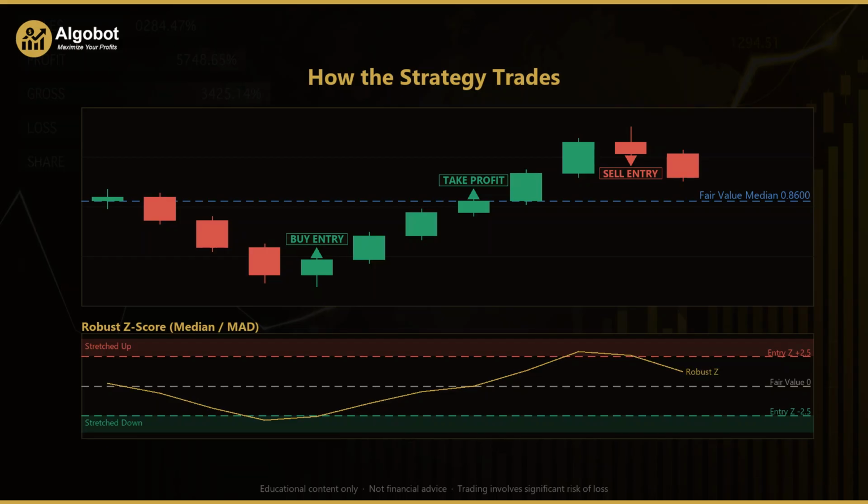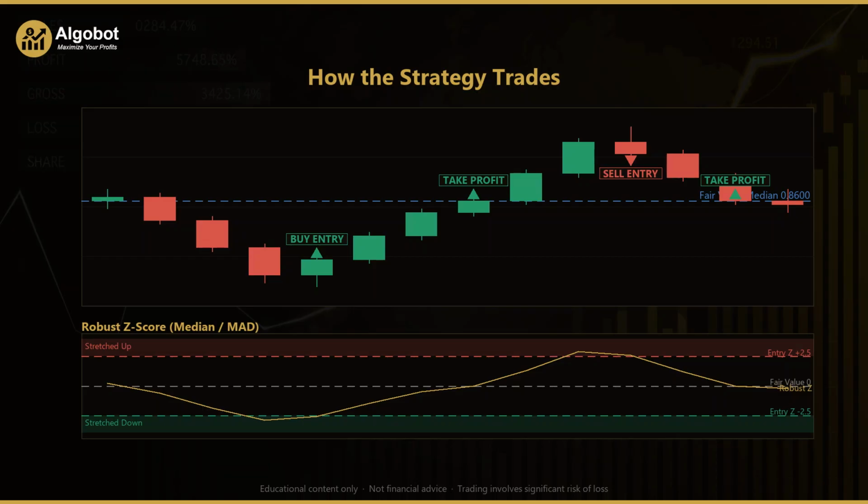Now the mirror image sets up. Price keeps pushing higher, past fair value, and the robust z-score climbs. A strong up candle drives the z-score into the stretched up zone above plus 2.5. Again, the flatness filter confirms the broader window is still balanced, not trending away. On the following candle, price closes lower than it opened, a bearish confirmation candle, while the z-score is still above plus 2.5. The sell entry marker prints here, a market stretched up and beginning to roll over.